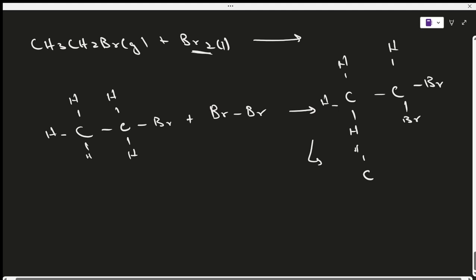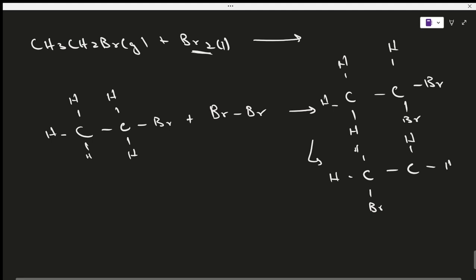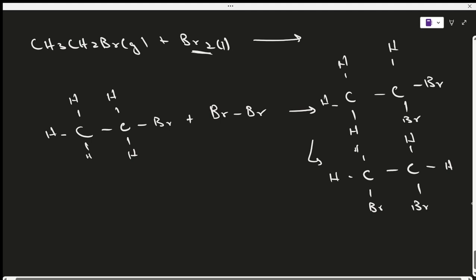There is no hard and fast rule on where to attach the bromine or where to attach a chlorine, right? You can attach it anywhere you like. Okay, so this is how this works.